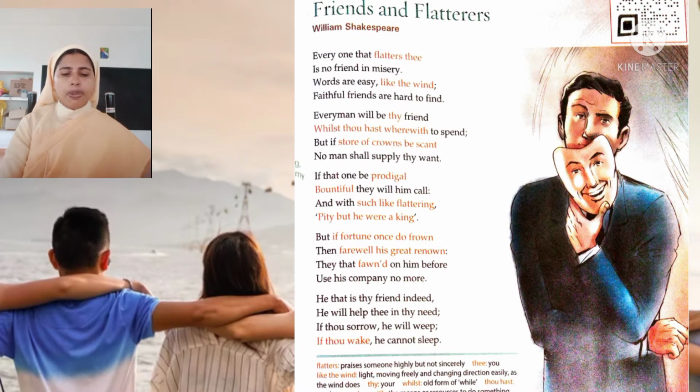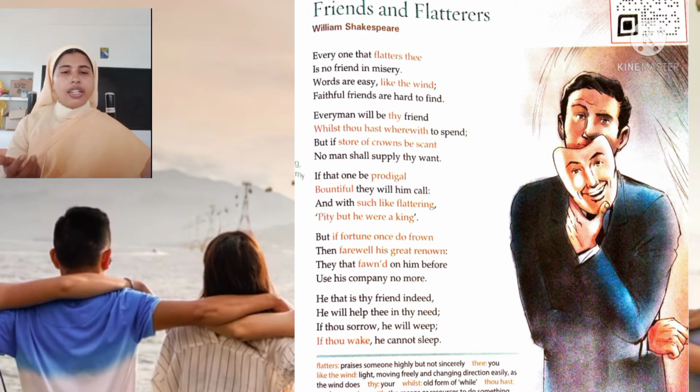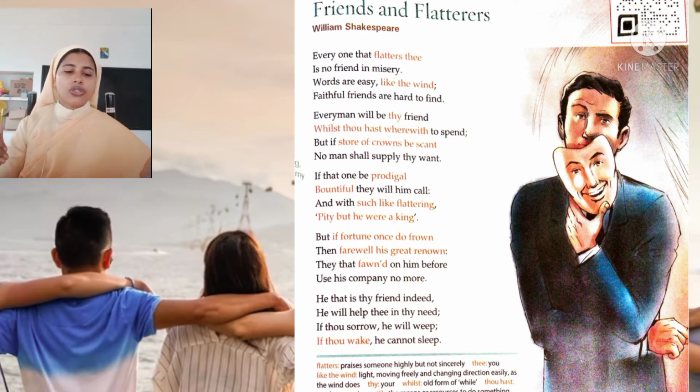In his poems and plays, Shakespeare invented thousands of words. I told you he had contributed a number of words to English literature. So in his poems also he had used these words, often combining or altering Latin, French and English. That means he had borrowed some words from Latin and French and he combined it with English words. So he made new words in English.